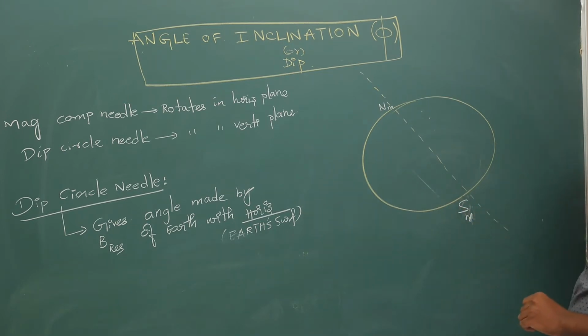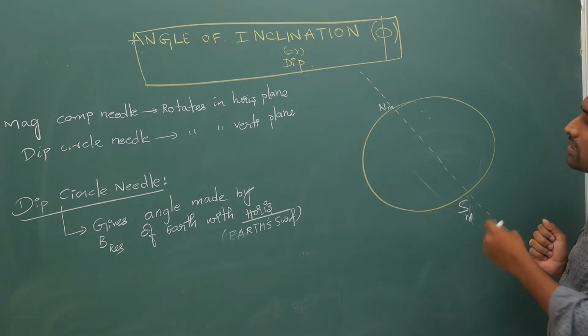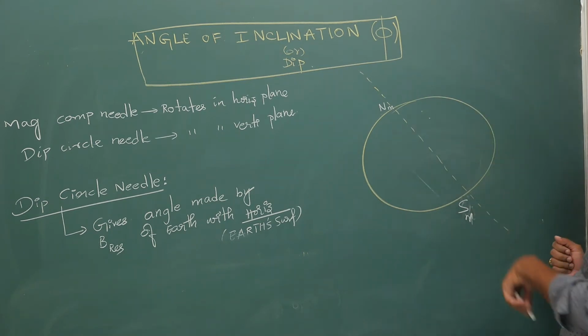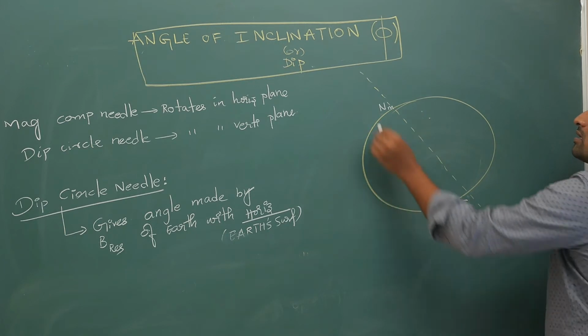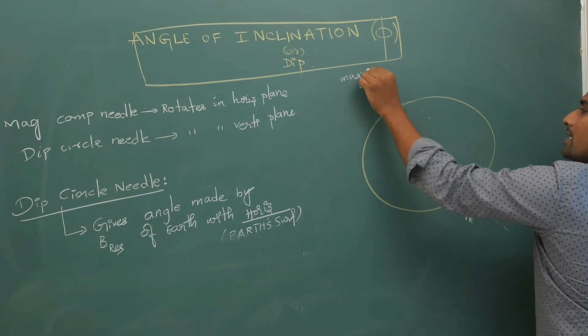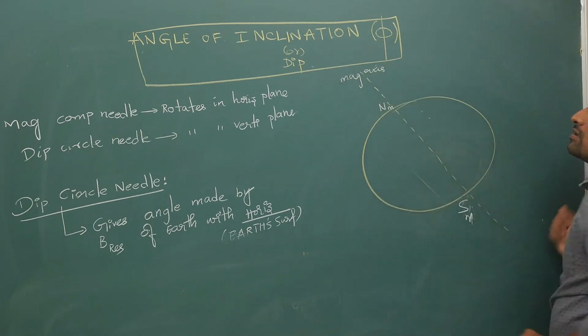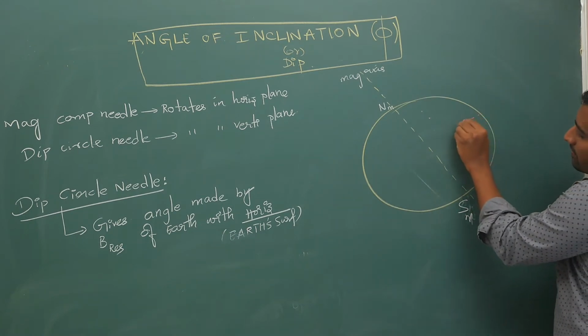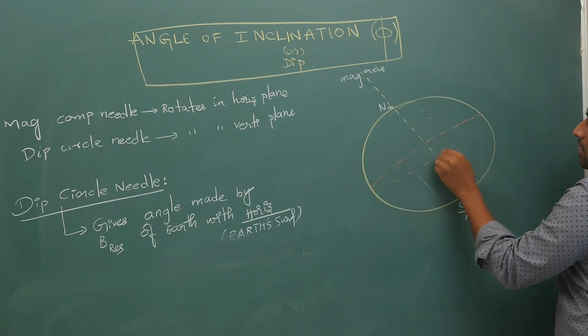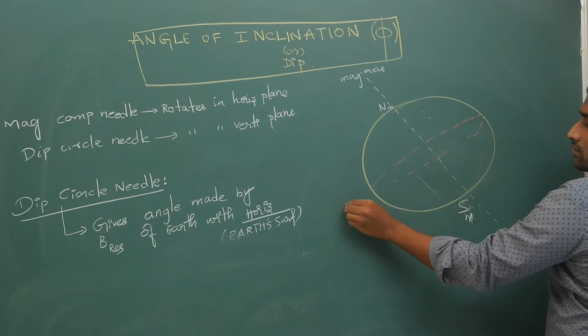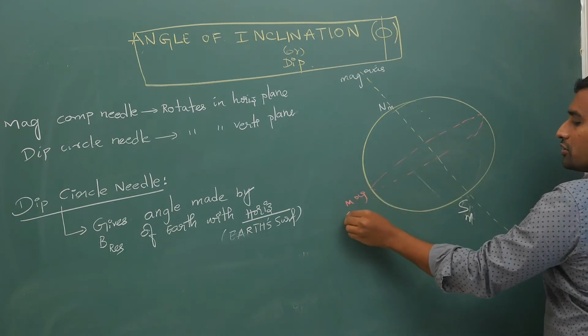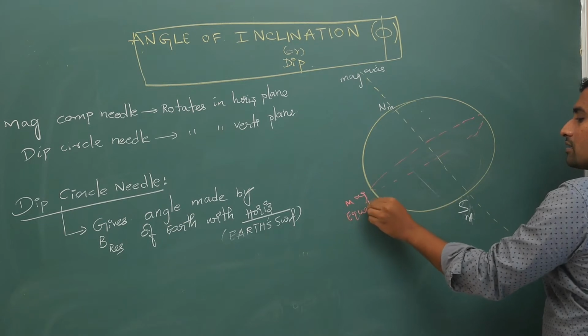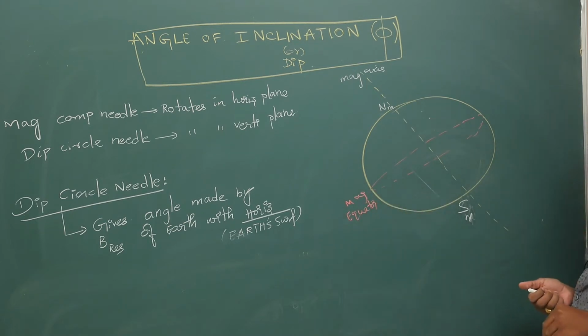I am not drawing the geographic axis, which is around 11.3 degrees off, but no confusion, this is your magnetic axis. Next, the magnetic equator will be like this. Geographic ones are different, magnetic ones are different.